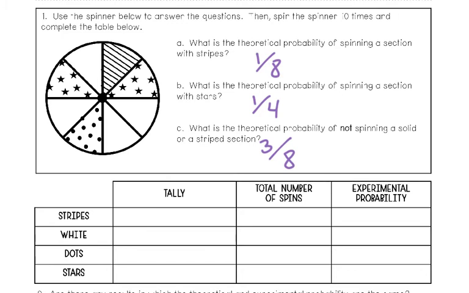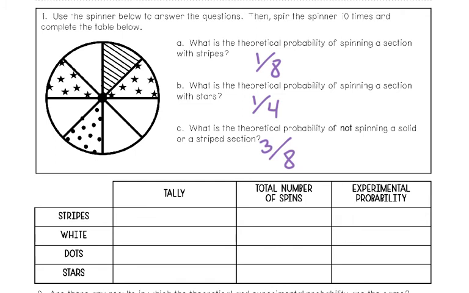And part C is asking about the theoretical probability of not spinning a solid or a striped section. So I want to circle the striped and I want to circle the solids. Since there's 5 of those, I know that the odds of getting a striped or solid is 5 out of 8. The complement of that is not getting that. That's why I put 3 out of 8. So that's theoretical probability. That's not going to change. That's what should happen if you spin the spinner.